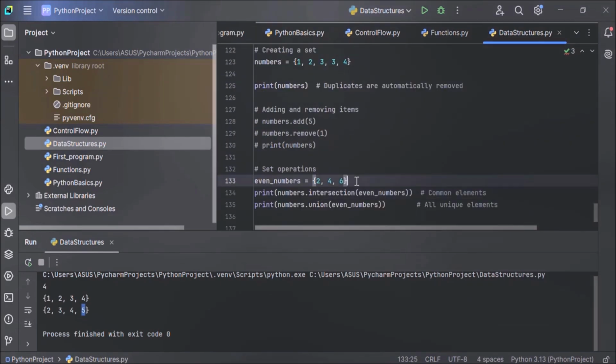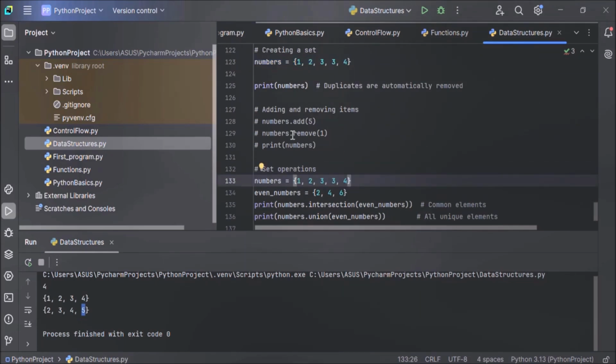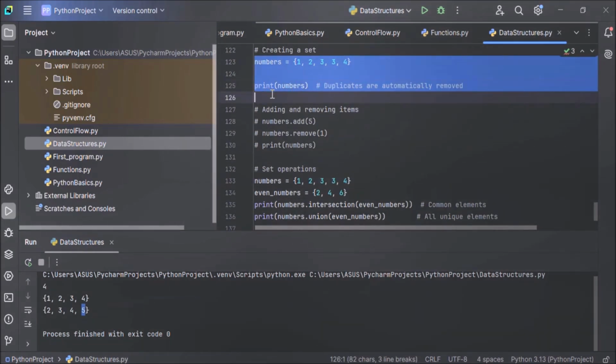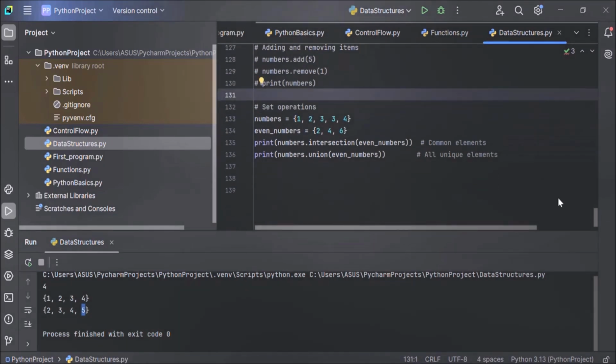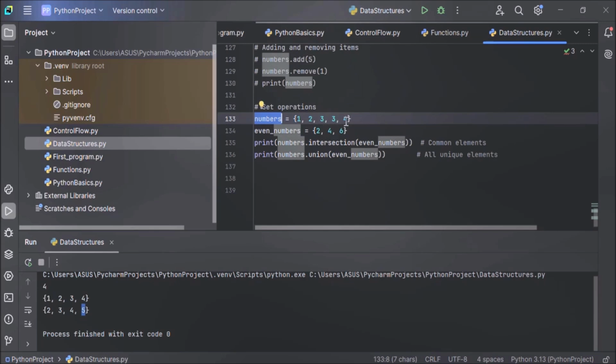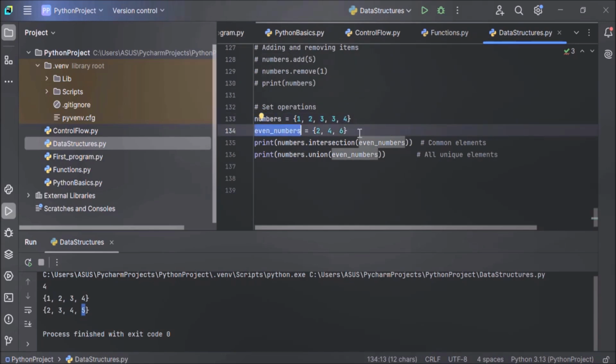Now in this example, we have created a set of even numbers. Even numbers equals, in curly braces, 2, 4, 6. And we have one more set, that is numbers. So let me copy this here, and let me comment out this. So in this example, we have got two sets. One is numbers: 1, 2, 3, 3 and 4. And one is the even numbers set: 2, 4 and 6.